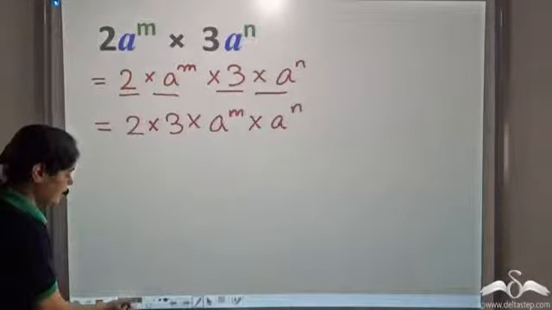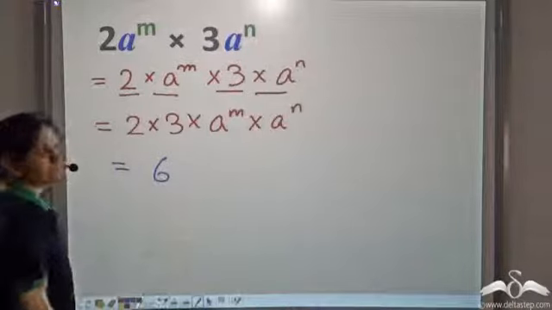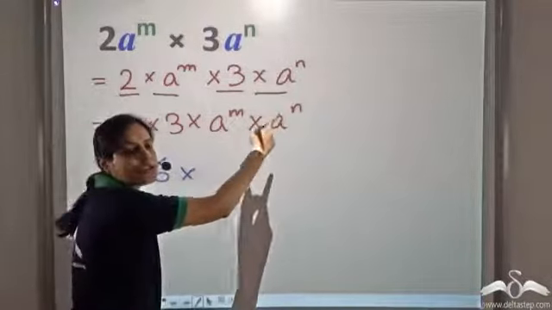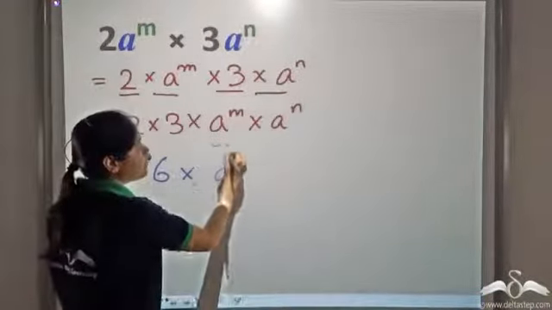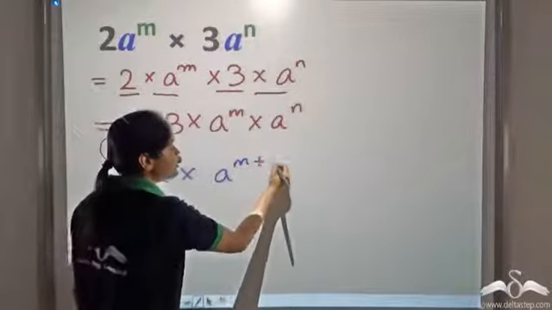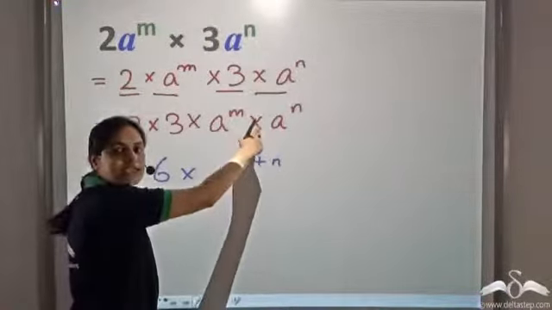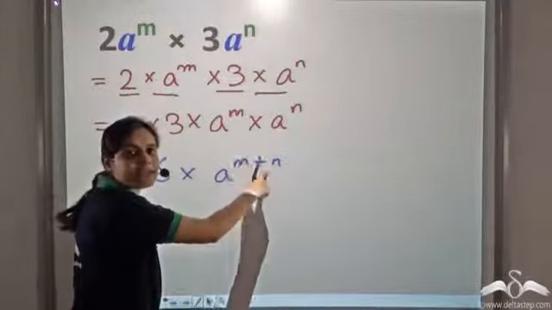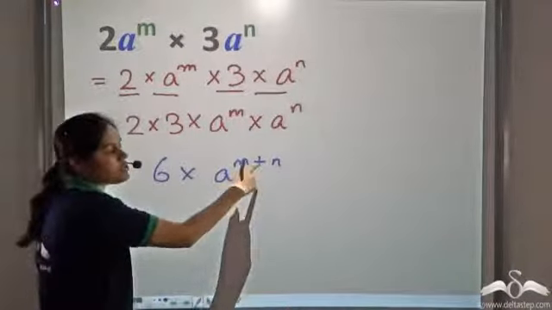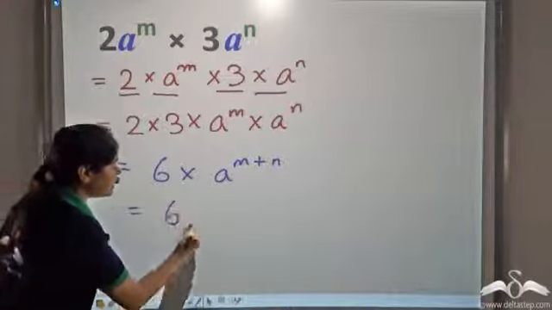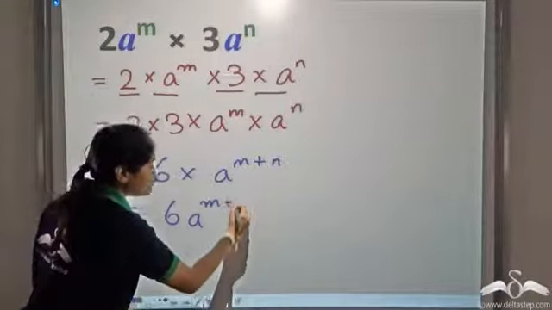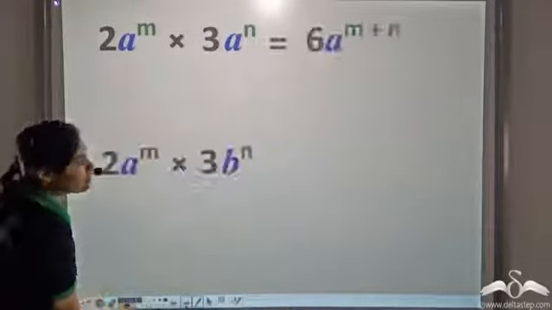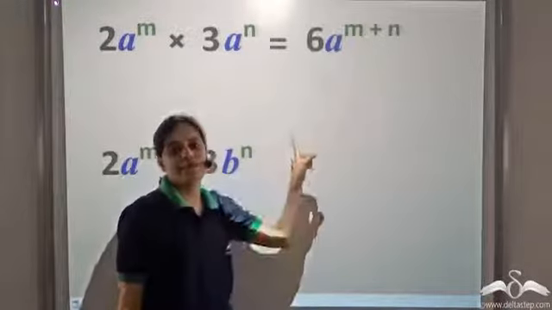Now 2 into 3 is equal to 6. So we have 6 into a to the power m into a to the power n, which is a to the power m plus n, because two exponentials with the same base are getting multiplied. So this is a raised to the power m plus n. 6 into a to the power m plus n is simply 6 a to the power m plus n. This is what we have.